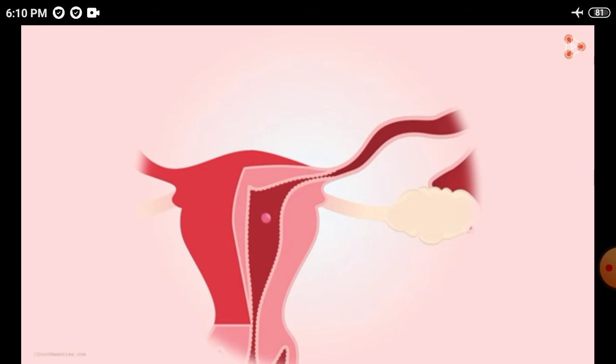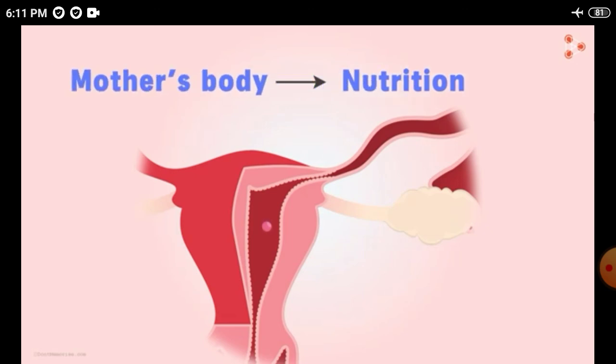But for its proper growth and development, don't you think the embryo will require nutrition? Of course, yes. And where will it derive the necessary nutrition from? You may say the mother's body. That's correct, yes. But how will that be possible when the blastocyst is still moving inside the reproductive tract? It is not connected to the point from where it can derive nutrition. Hence, the blastocyst needs to be connected to that particular location.